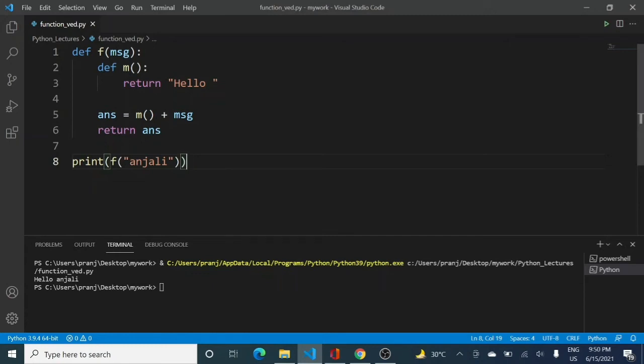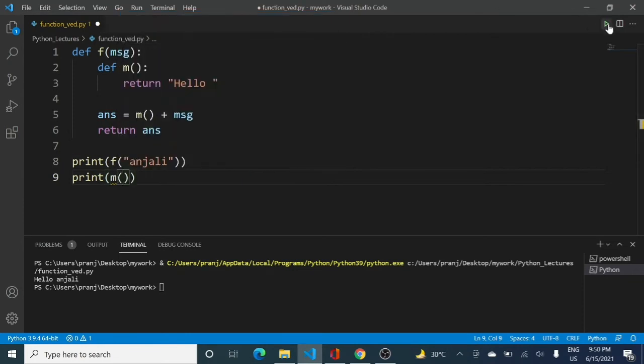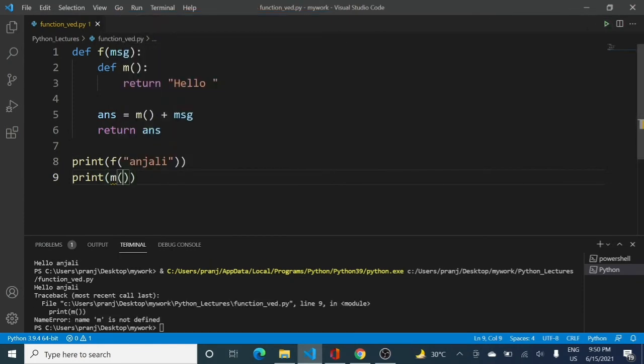Now one more thing which we actually wanted to know over here is, can we call m also as it is? Is it possible? So if I run the code, you can see that we are having an error over here, which is a name error, and it says that m is not defined. See, if you want to call m, you have to call m inside the function. Otherwise, it is going to give you a name error because this is outside the scope of your function, right? So that is something which I wanted to tell you.